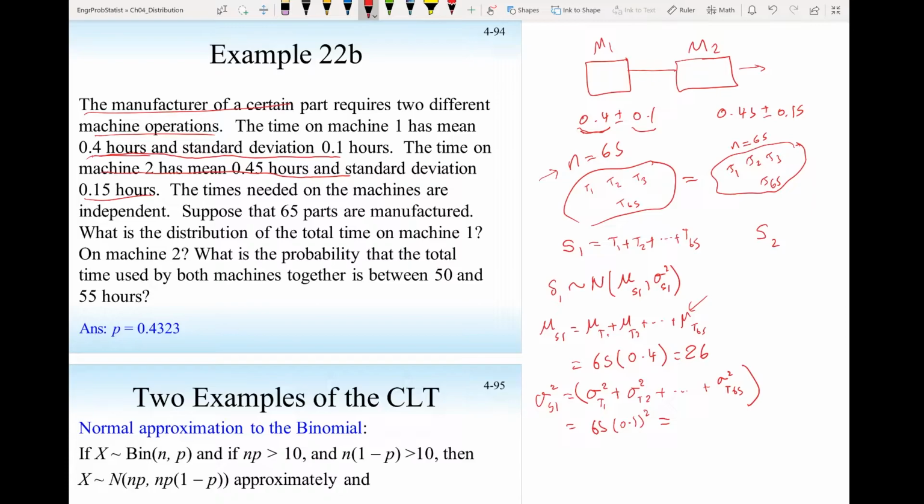If I calculate this, I should get 0.65. So the time it takes for machine 1 to make 65 parts follows a normal distribution with mean 26 hours and a variance of 0.65 hours.